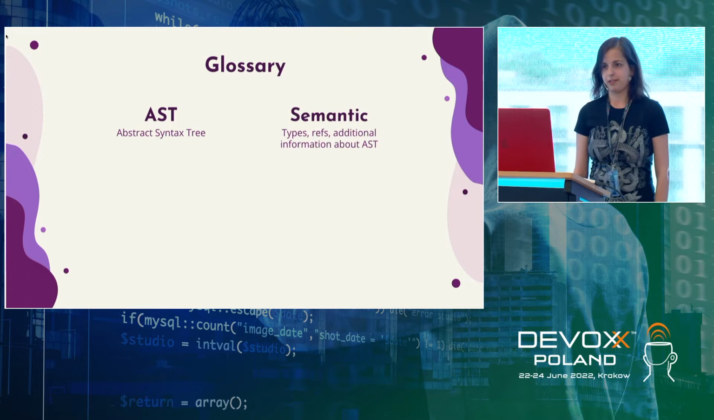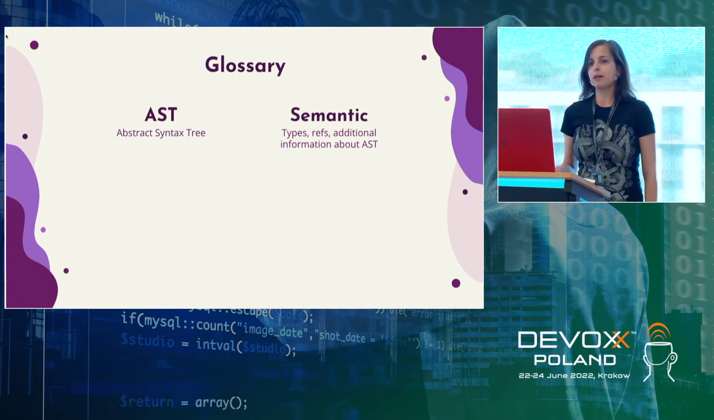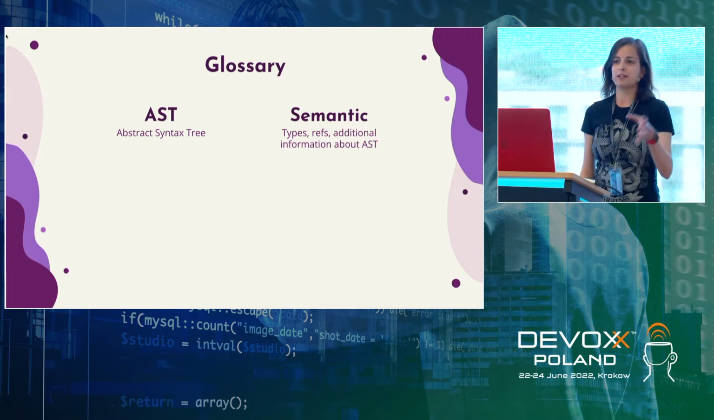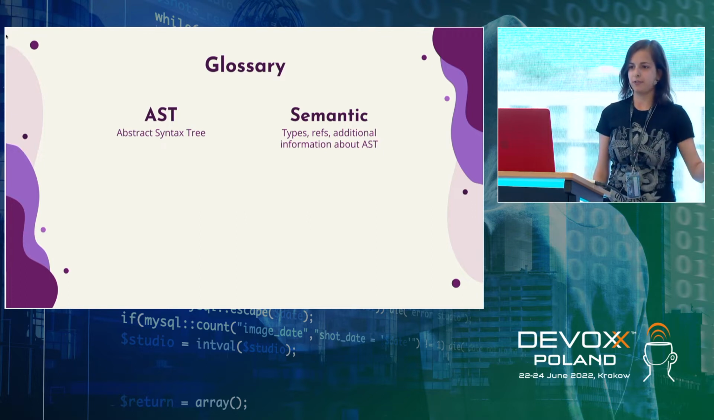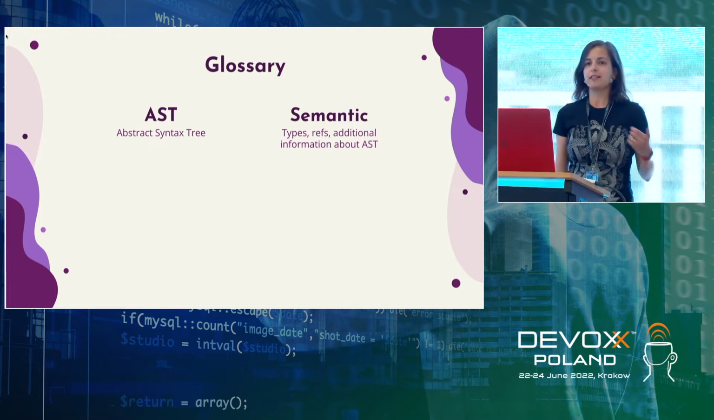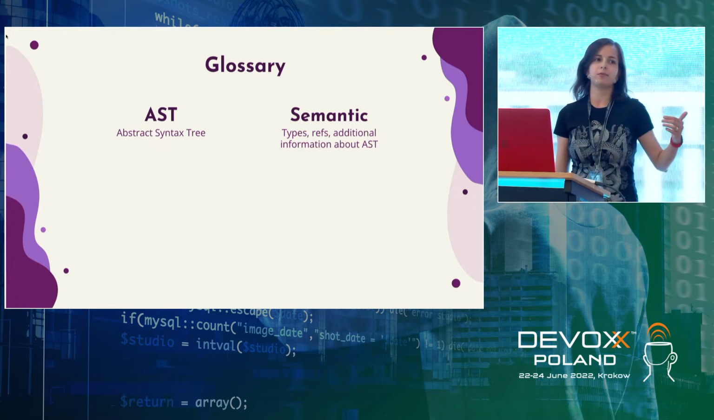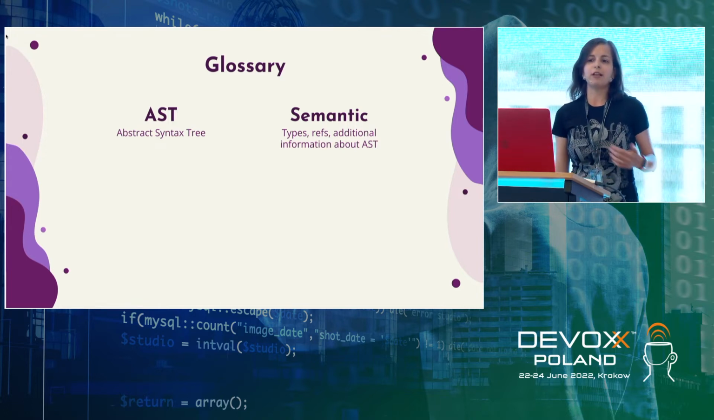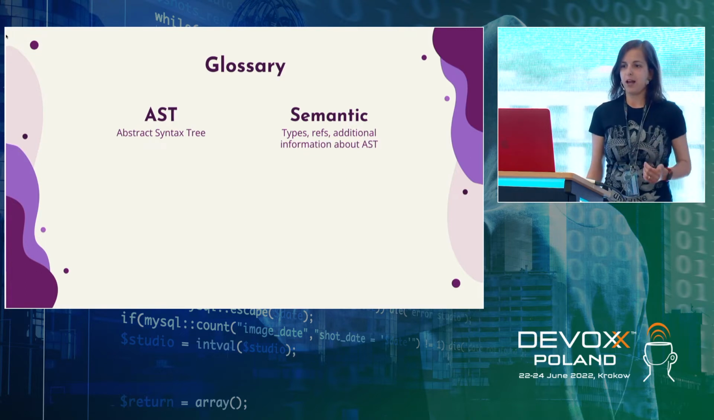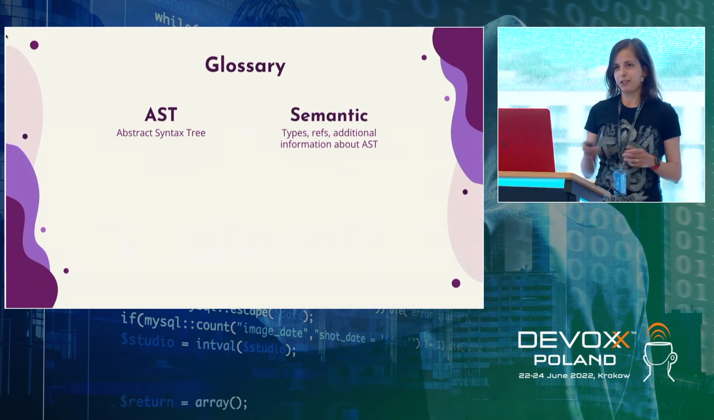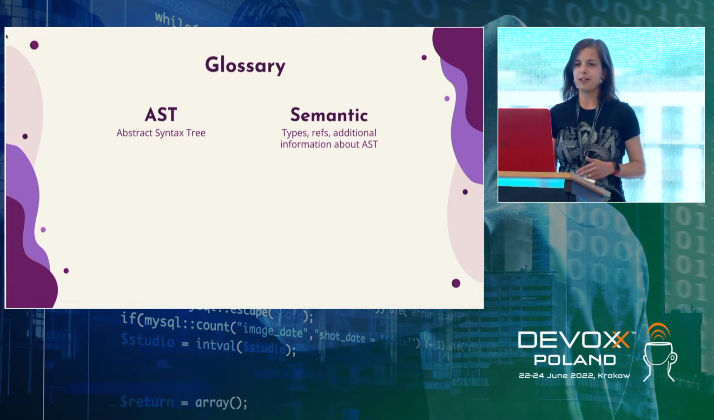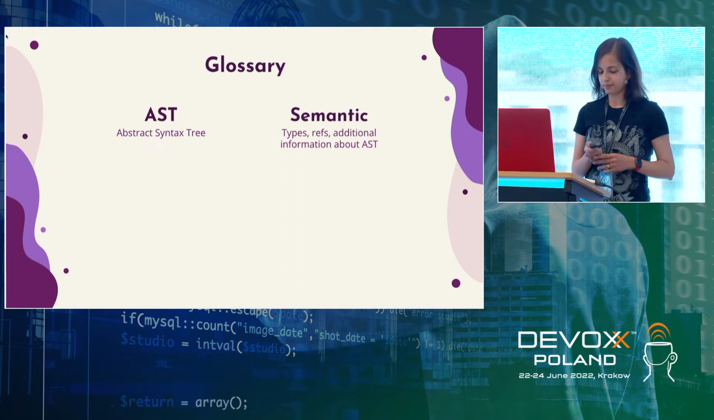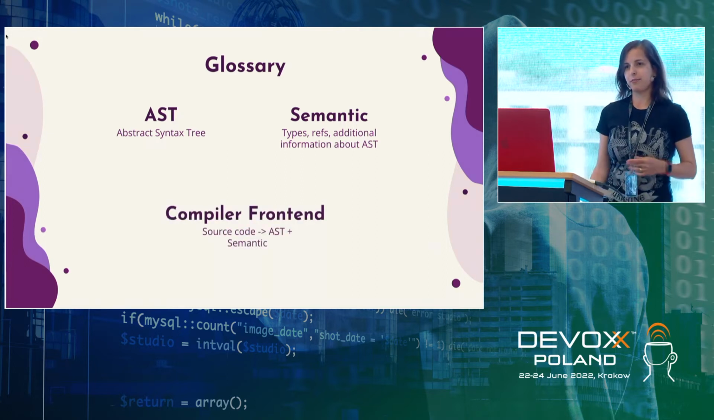Another term is semantics. The abstract syntax tree is about syntax. It's just about that this is a function, this is a class, this is their name, and identifiers, and so on. Semantics is something that contains additional information. Semantics contains information about types, references, and some other relations between different AST nodes. We will look a little bit deeper into semantics further in this presentation, so if it's not clear for you now, it probably will be a little bit later. And the last term is compiler frontend.